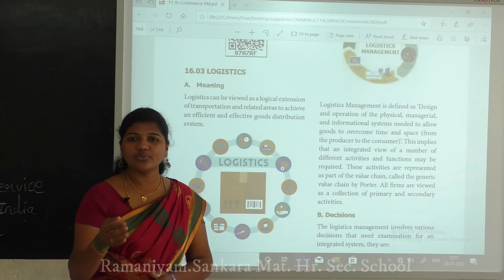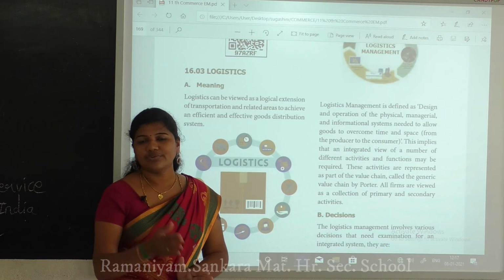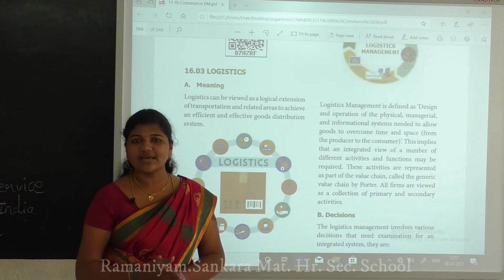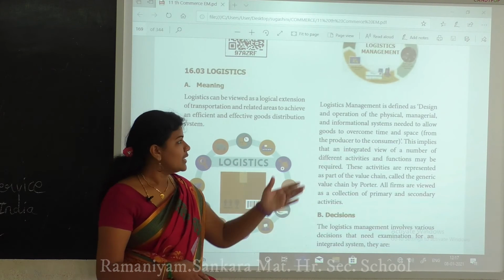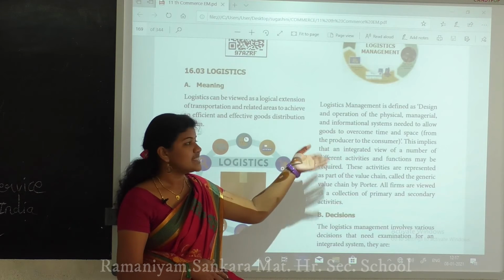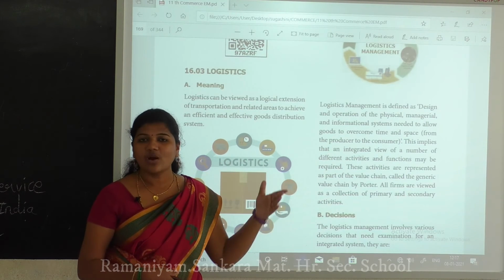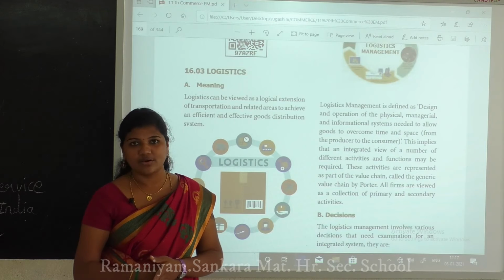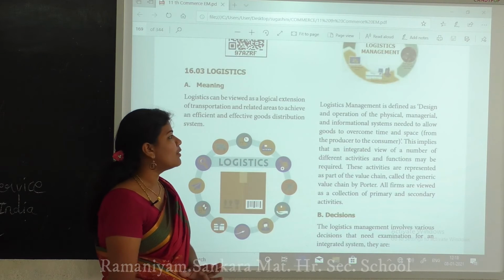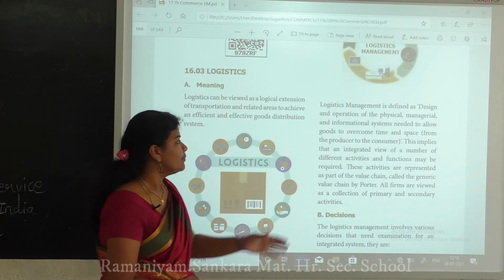Okay, so today we have to look at ordering things from Flipkart, which goes into the physical, managerial and informational sides. They have to get the order, and after that they have to pack all the things and hand them over to us. That is the flow from the producer to the customers.